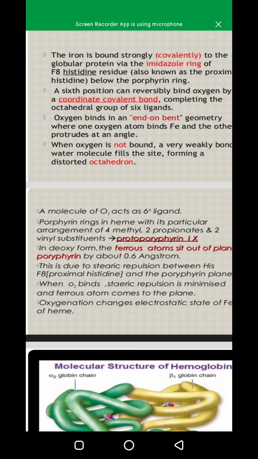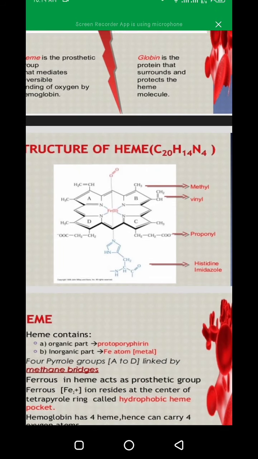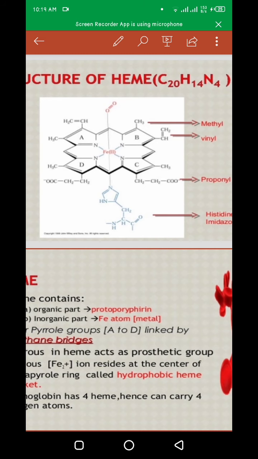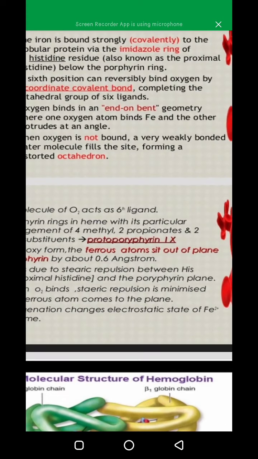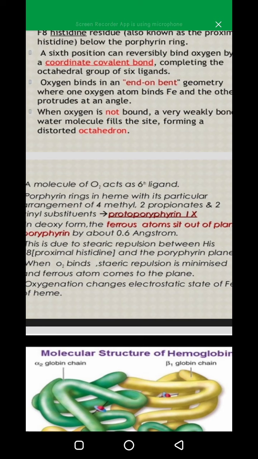इस तरह से क्यों होता है? Because of steric repulsion between histidine F8 and porphyrin plane. That is histidine and that is porphyrin plane. इन दोनों में रिपल्जन होती है, जिसकी वजह से जब ऑक्सीजन बाउंड नहीं होता है तो Fe एटम जो होता है वो पोरफाइरिन प्लेन से आउट ऑफ प्लेन हो जाता है थोड़ा सा, और डिस्टॉर्शन हो जाती है स्ट्रक्चर में. And when O2 binds, the steric repulsion is minimized and the ferrous atom comes to the plane.